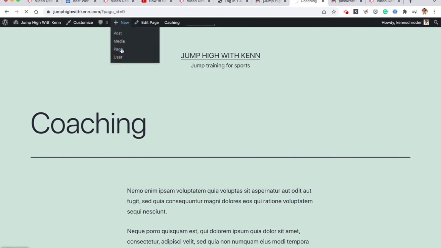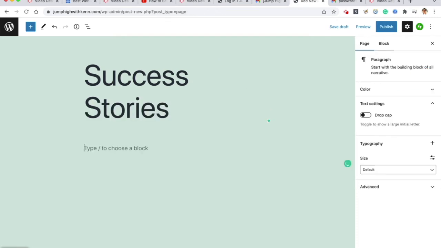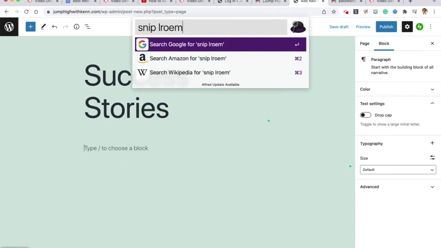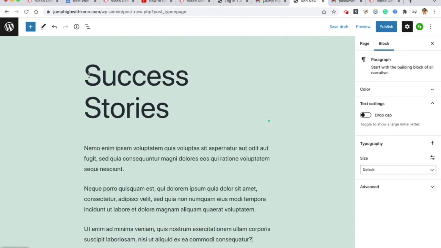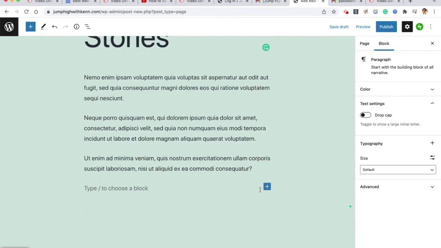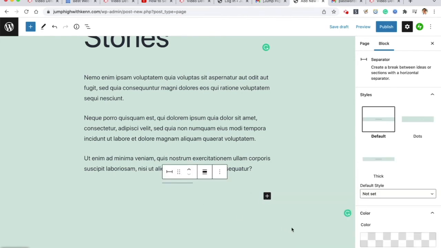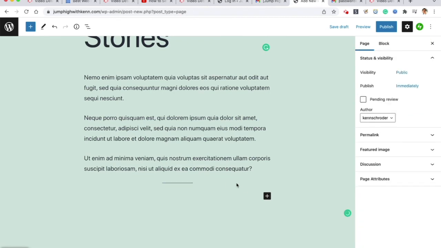page. Let's make a testimonials page, but I like to call it a success stories page. Success stories. This is my little snippet tool. It gives me a dummy text. There's nothing in WordPress that gives you this quick text. Separator. Let's check a separator in there. Separator is also a block you can use.